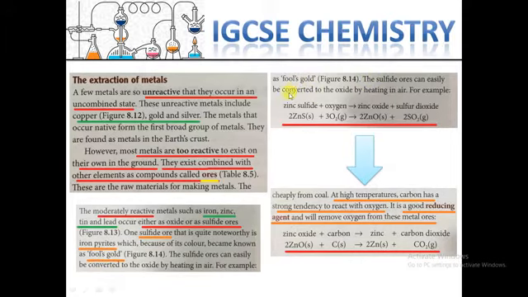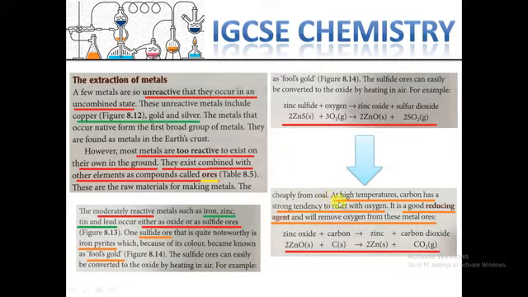Okay, this is one reaction here. You can see that zinc sulfide reacts with oxygen, because as I said, zinc is moderately reactive, so it is able to react with oxygen in air and make zinc oxide, and then the sulfur product is produced from the other side of this reaction.